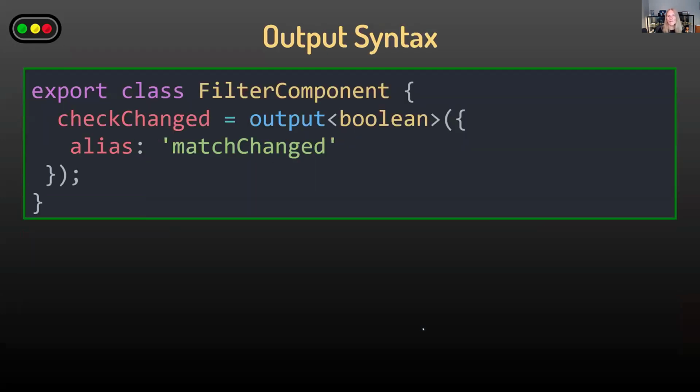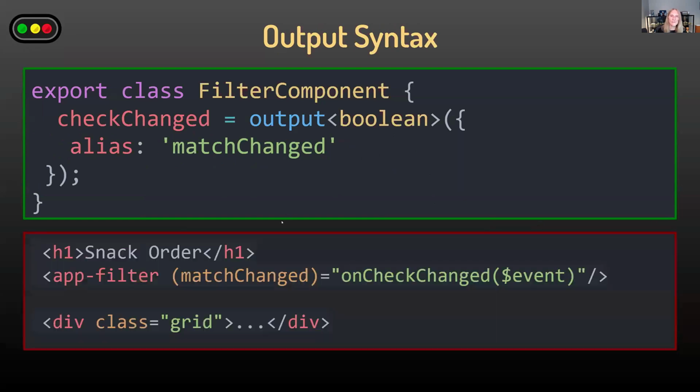The syntax for that, the output does not have a required option. The parent can listen or not listen to these events, but it does have an alias. So I could do match changed, and then that would be the event I would use in the parent to receive the events back from the child.